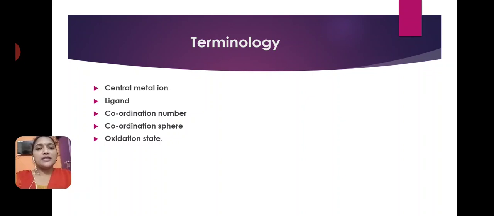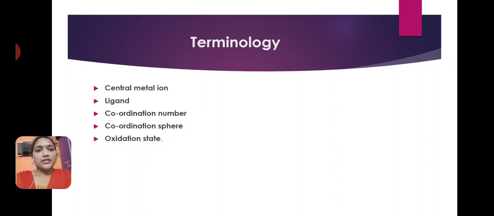The next term is ligand. A ligand is an ion or molecule which donates electrons to the central metal ion. These ligands are also called electron donors, and the central metal ion is called the electron receiver or acceptor.